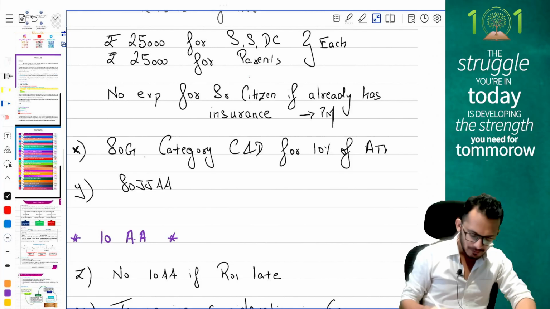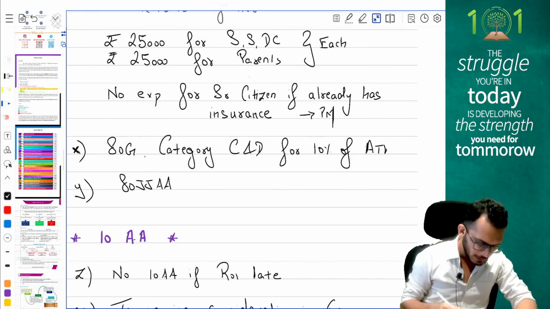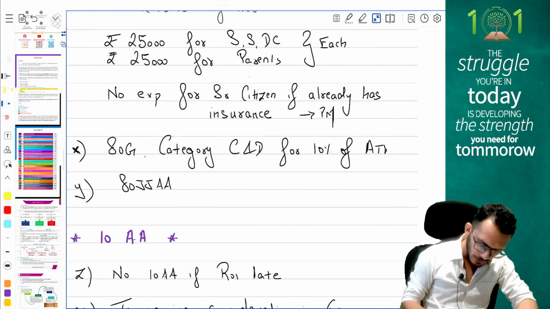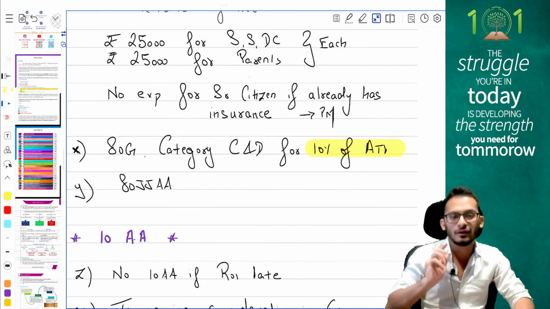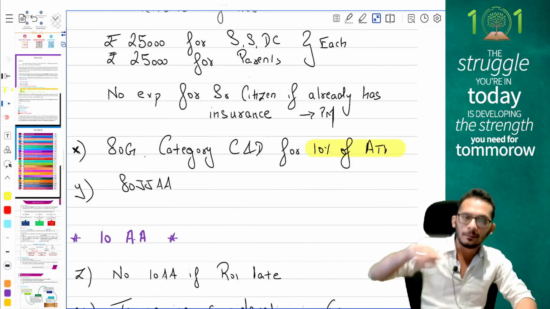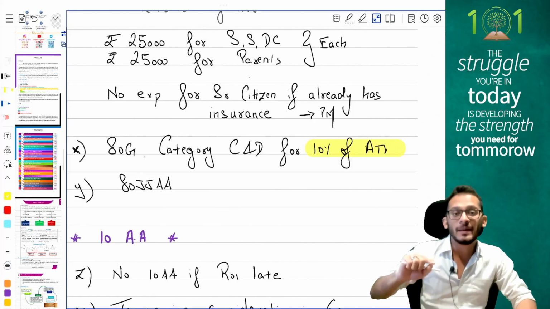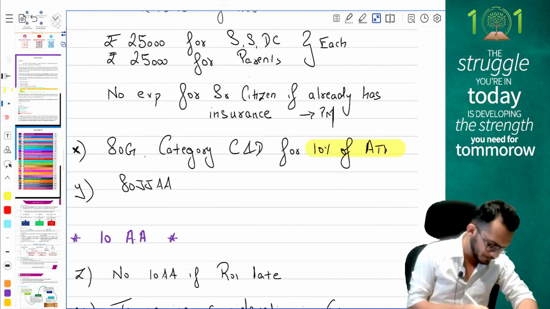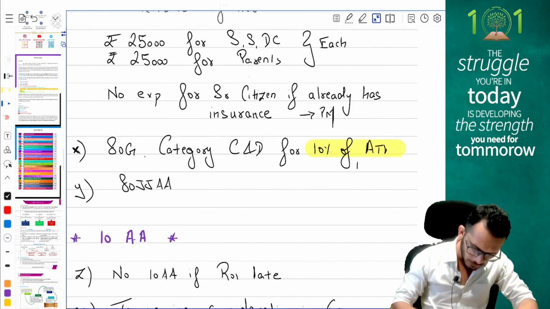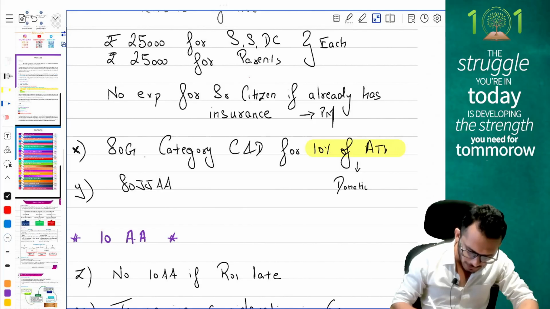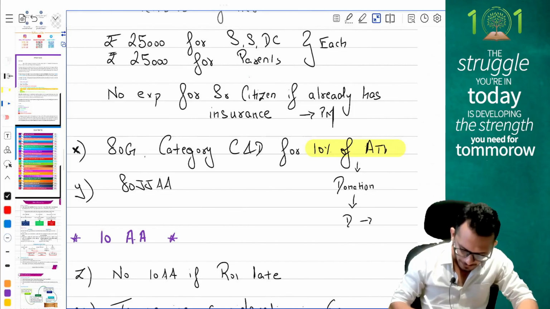What are the qualifying limits, people? You will compute the whole total income, ignoring your 80G alone. Compute the full total income, ignore 80G, and then do 10% of that. That is the maximum donation amount. We have done plenty of questions on this, people. I hope you remember this. This will give you the donation amount. If the donation is made in category D, then 50% of this is what you can claim as deduction.